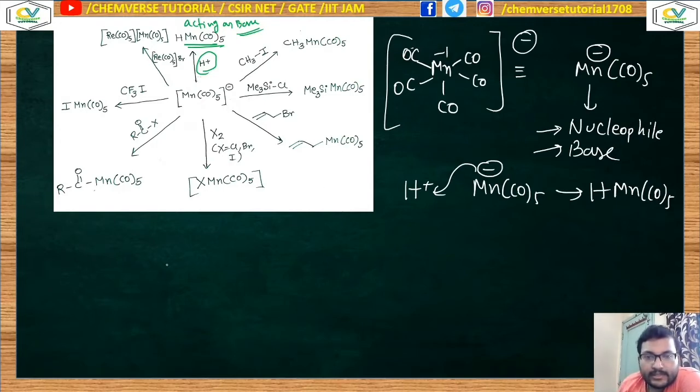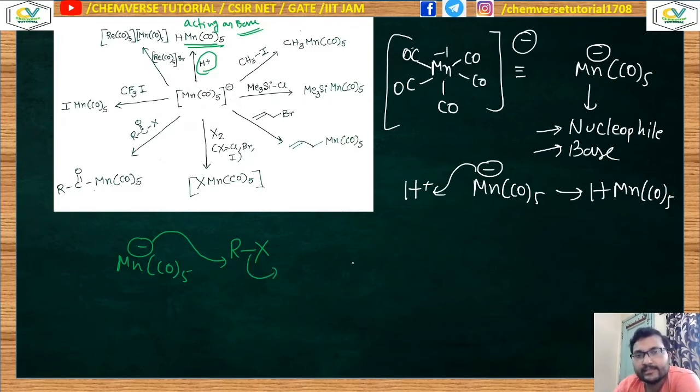Now this is MnCO5 minus, that means a metal carbonylate, and some alkyl halide is present. This can attack the carbon center and remove the X minus, where the halide is acting as the leaving group.